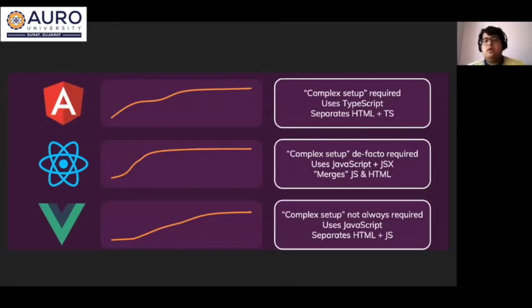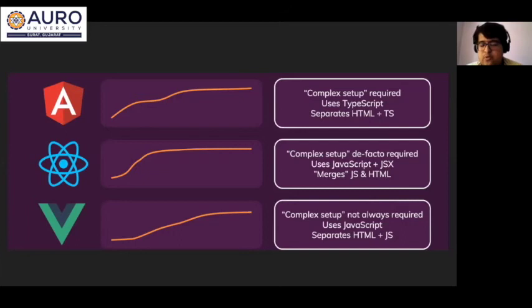For Angular, we need a complex setup for an application, as it has multiple files and directories which can be set up using the command line interface provided by Angular. Angular uses TypeScript instead of JS.